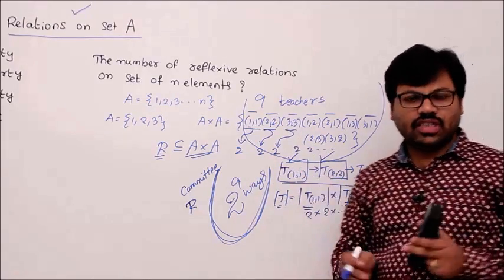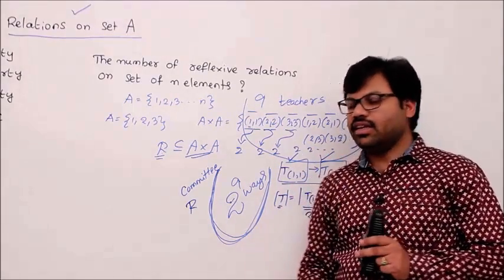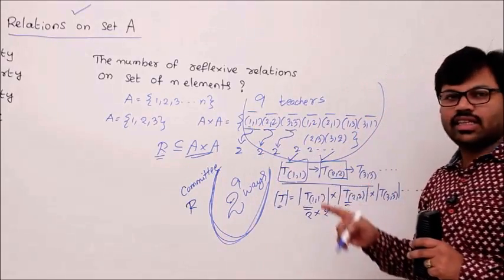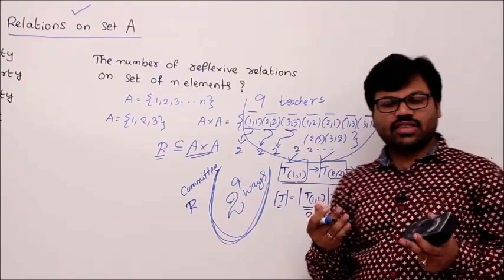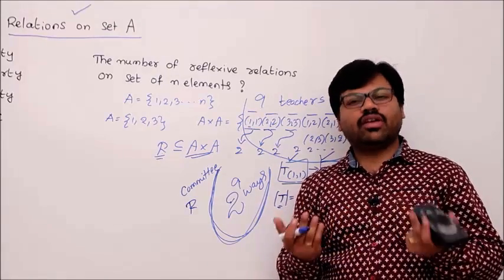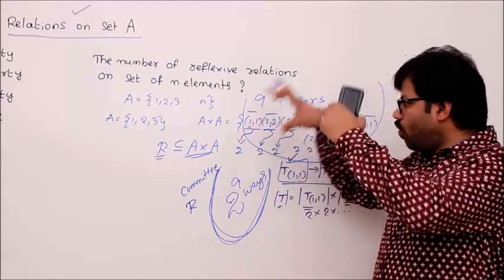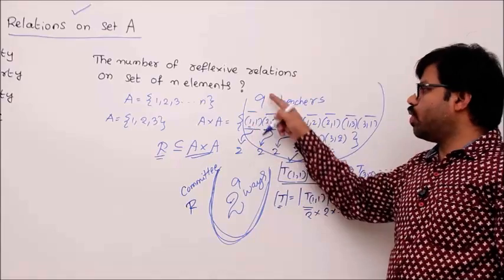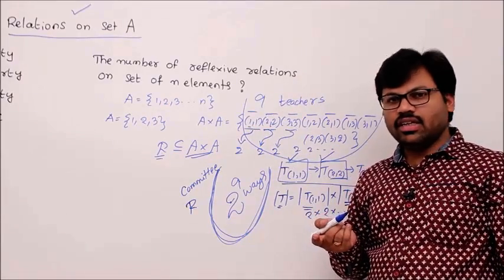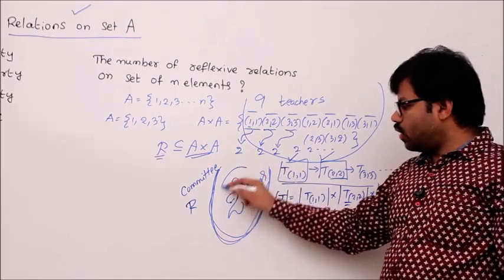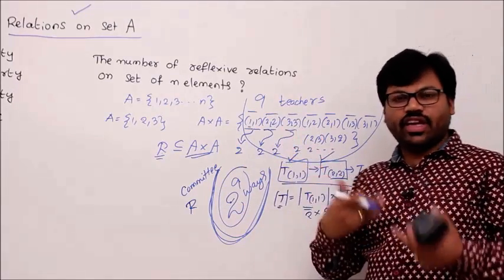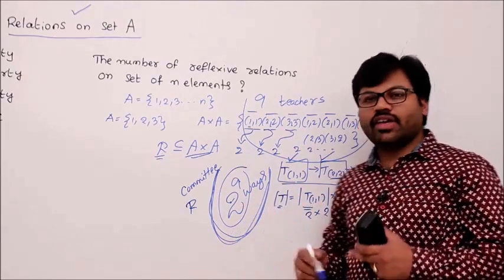In simple words, I will tell you in a single line. The total number of relations depends on the number of elements. Since each element has two options, the total number of options altogether is 2 to the power of 9. You understand that point? That's why there are 2 to the power of 9 ways they can vary their decisions.